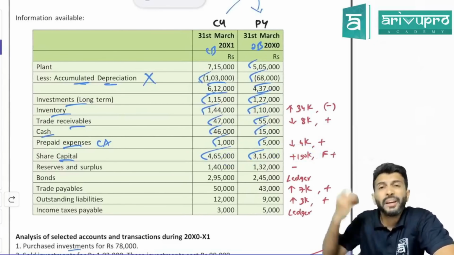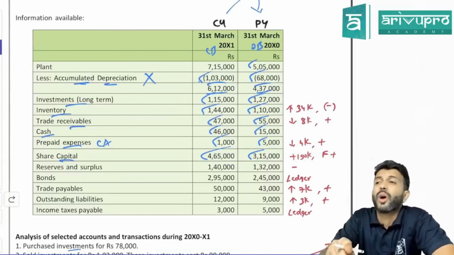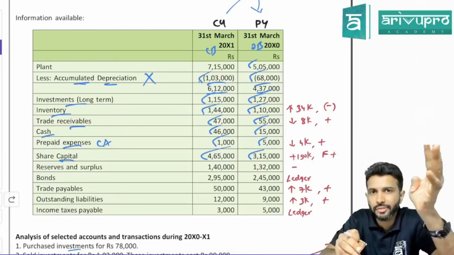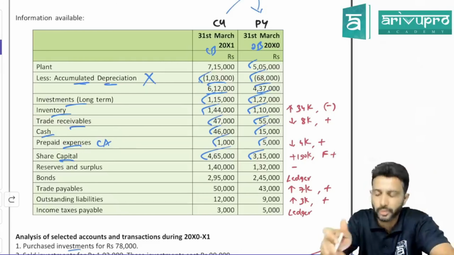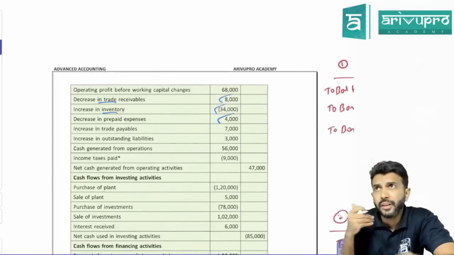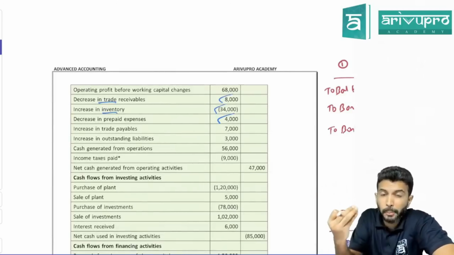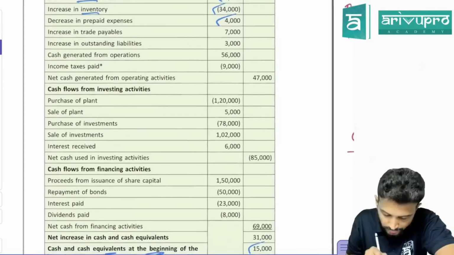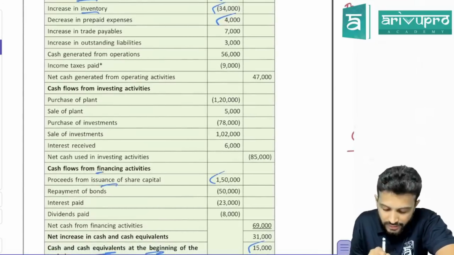When you calculate the opening and closing difference, how much are you getting? 1,50,000. Company has issued additional shares means it is what? It's a source of finance. So where will this 150 come? OCF, investing cash flow or financing cash flow? It's a financing cash flow, check. You should add it or subtract it? Company has issued equity shares. So company will pay the money or receive the money? Receive. So you have to show it as an inflow. So 150 they have added under financing activity.